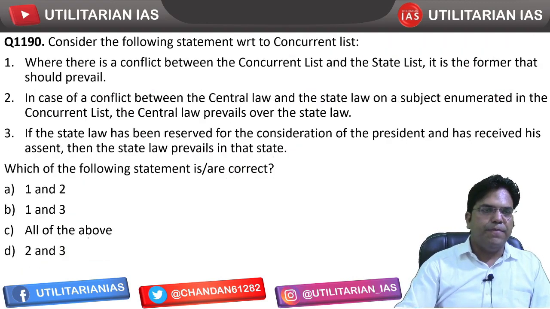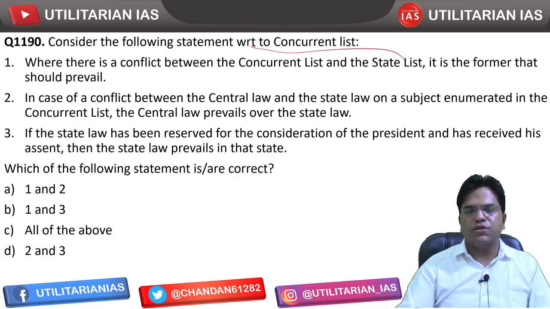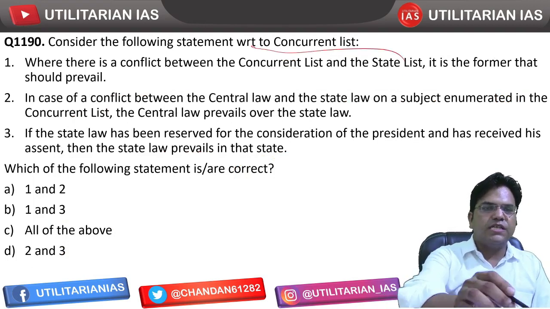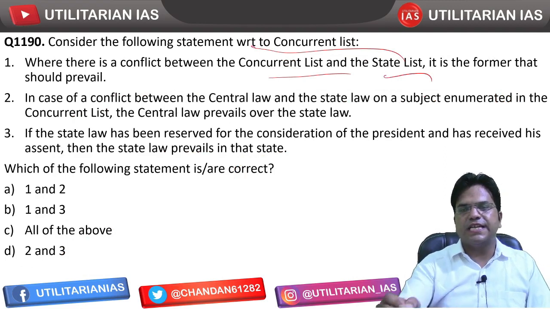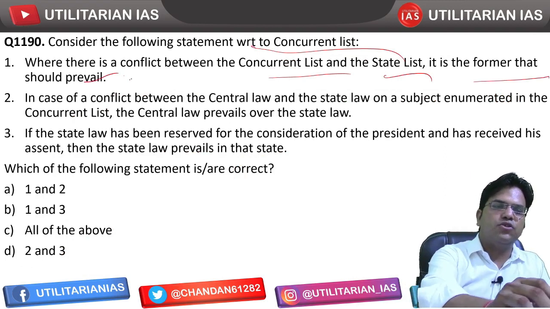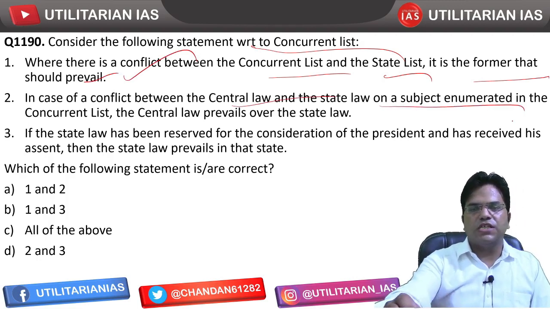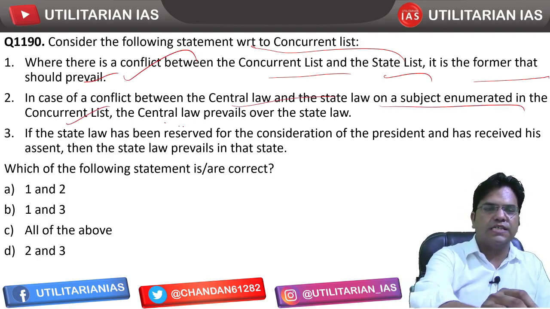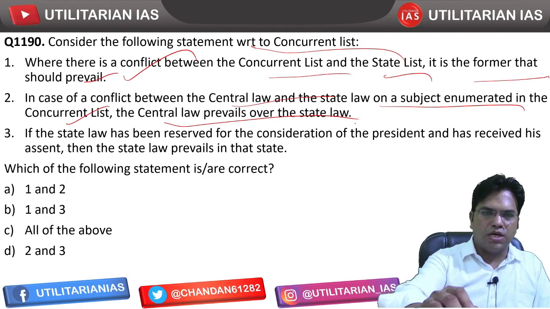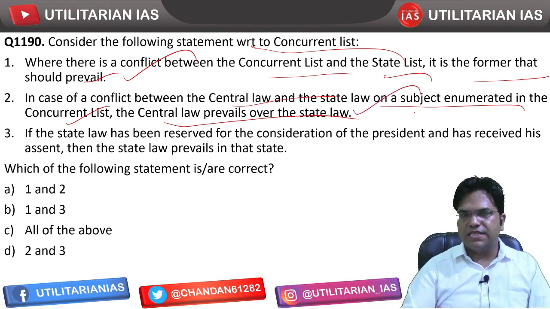answer, that is B. Consider the following statement with respect to concurrent list. Where there is a conflict between concurrent list and state list, it is the concurrent list that should prevail. That's correct. In case of conflict between central law and state law on a subject enumerated in the concurrent list, the central law prevails over the state law, that is also correct.